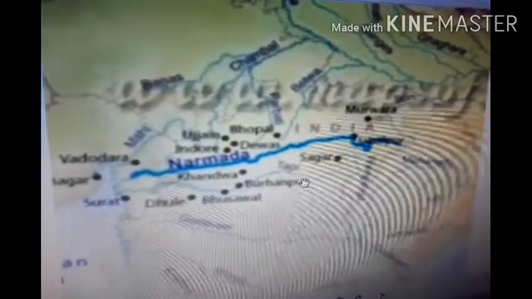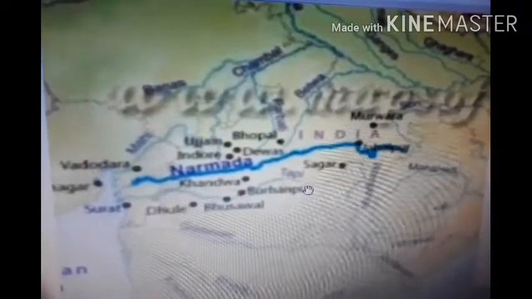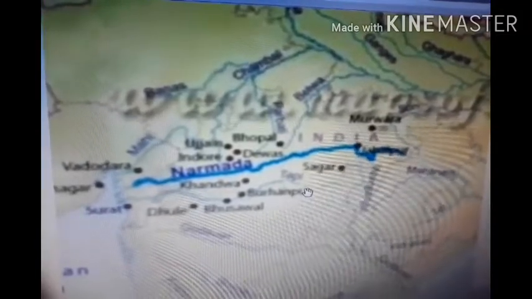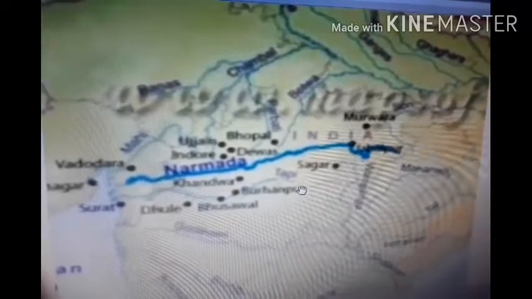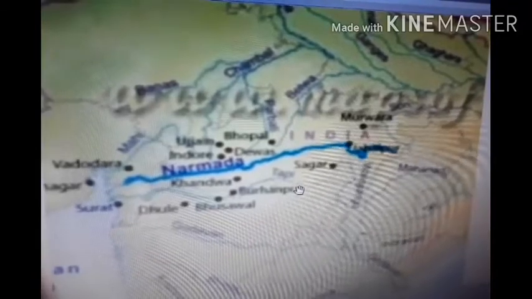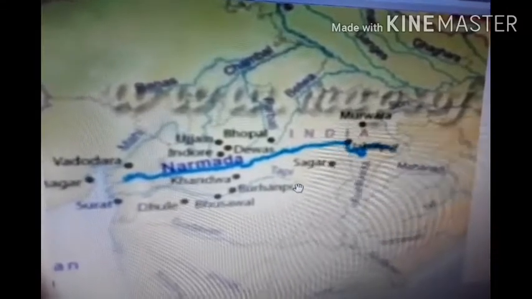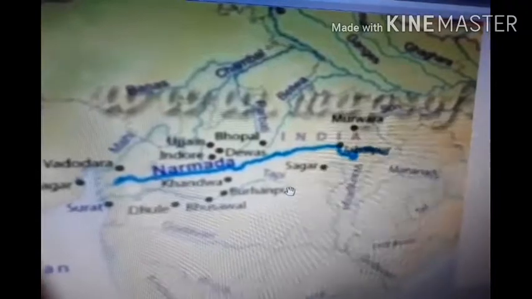It flows towards the west in the rift valley formed due to faulting. These valleys were formed due to faulting. On its way to the sea, the Narmada creates many picturesque locations like Dhuandhar and the marble rocks near Jabalpur. Narmada flows through a deep gorge, and Dhuandhar Falls, where the river plunges over steep rocks, are some notable locations along this river.